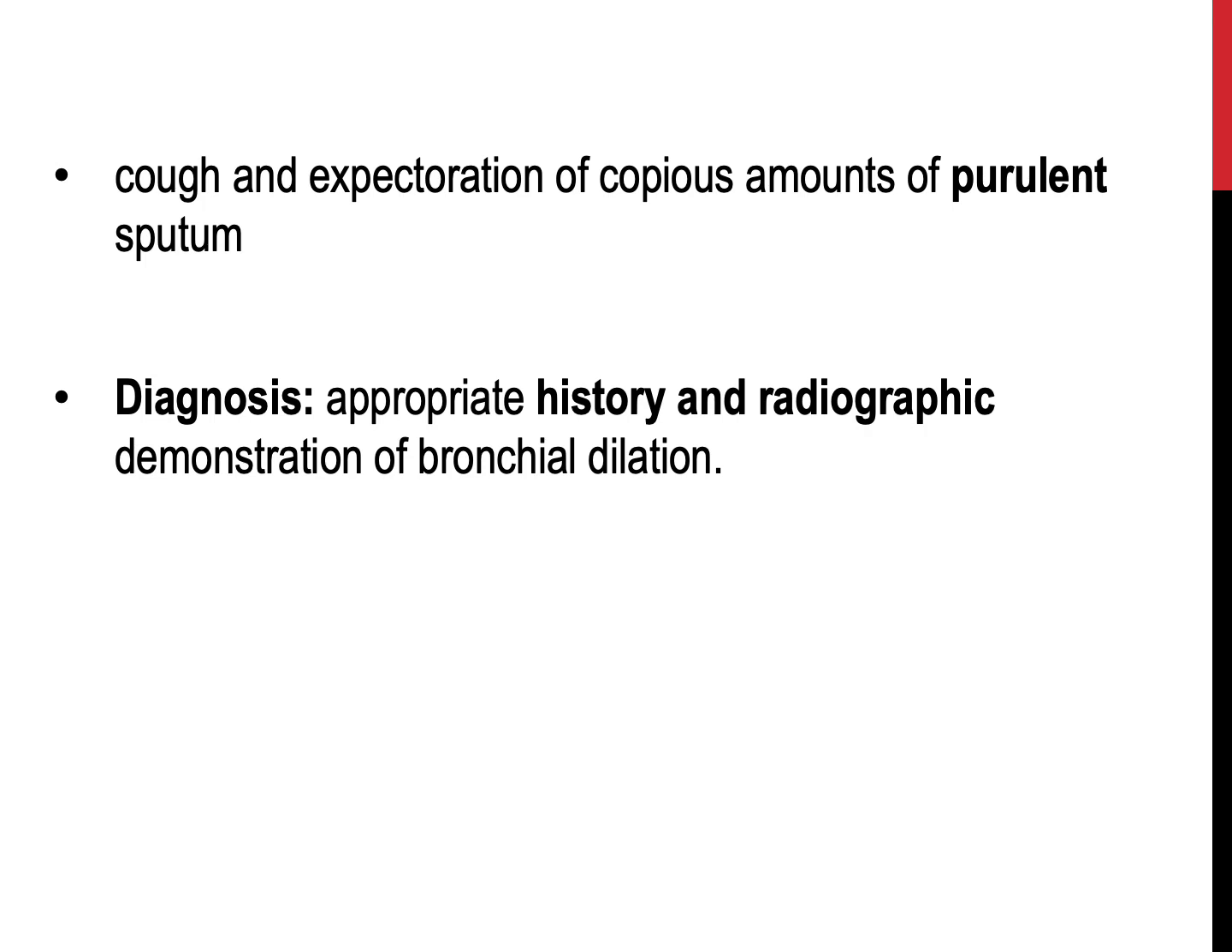Clinically, the characteristic symptom complex is dominated by cough and expectoration of copious amounts of purulent sputum. Purulent sputum usually contains white blood cells, cellular debris, dead tissue, and mucus. Purulent sputum is typically yellow or green in color and can be seen in cases of bronchiectasis and lung abscess. The diagnosis of bronchiectasis depends on an appropriate history and radiographic demonstration of the bronchial dilation.